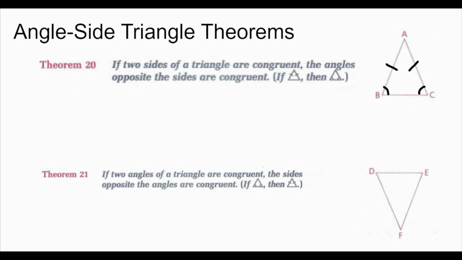The converse of this theorem is also true. If two angles of a triangle are congruent, then the sides opposite the angles are congruent. So if my base angles are congruent, so angle D is congruent to angle E, then my legs will be congruent. So side DF is congruent to EF.